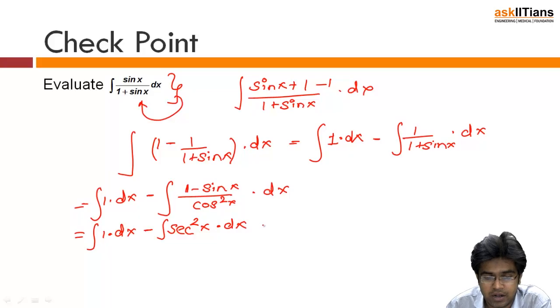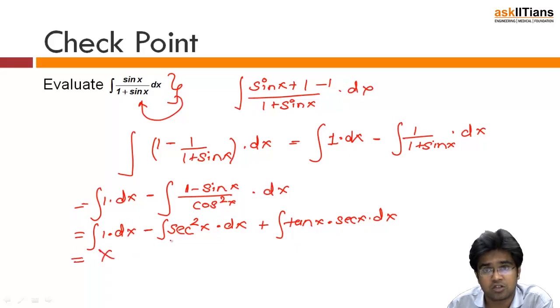So dx, and again applying the distributive property, plus integral of 1 sin x upon cos x is tan x, and the other 1 upon cos x is sec x dot dx. Now can you see, d by dx of x is 1, so integral of 1 will be x. D by dx of tan x is sec square x, so integral of sec square x will be tan x. And then d by dx of sec x is sec x tan x, so integral of sec x dot tan x is sec x.